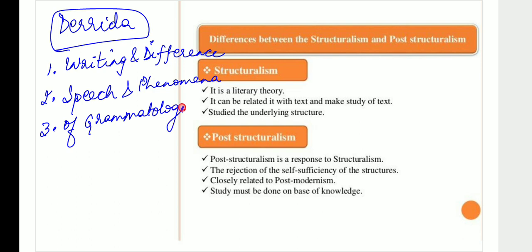You should know about Writing and Difference. You should know about Speech and Phenomena also. These are the very famous works that are getting published. So in 1967, we are able to see that he's publishing these three books which are very important. Okay, and this is not the end. This is not the start. This is not going to stop altogether with Structure, Sign, and Play. That is something which is very important.